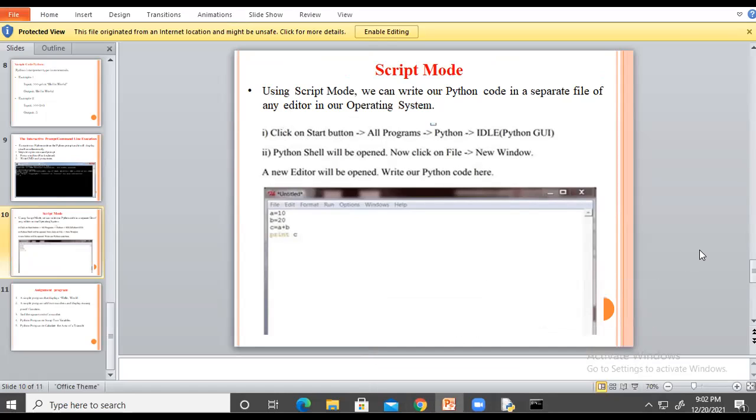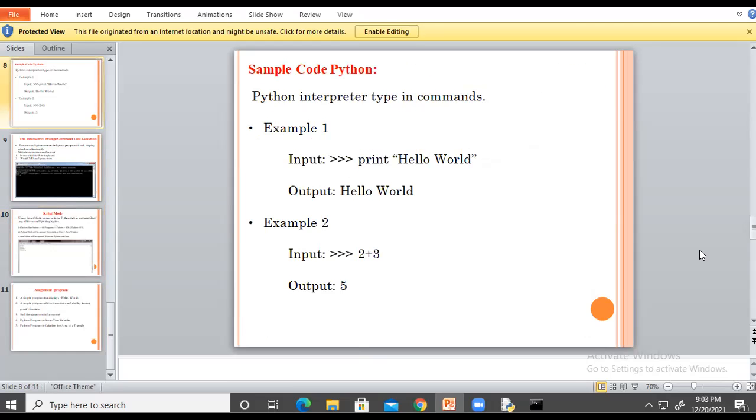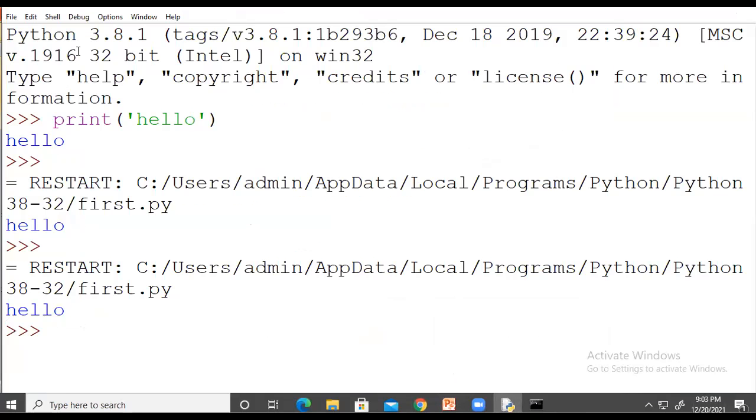So everyone understands the two different ways to execute our program. Can anyone tell which two ways we have to execute our program? First, the command prompt, and second is script mode. So can I tell how to open the script mode? How to open the scripting mode? I will tell once again how to open the scripting mode. You know that this will be your idle window. Am I right? Yes, ma'am.